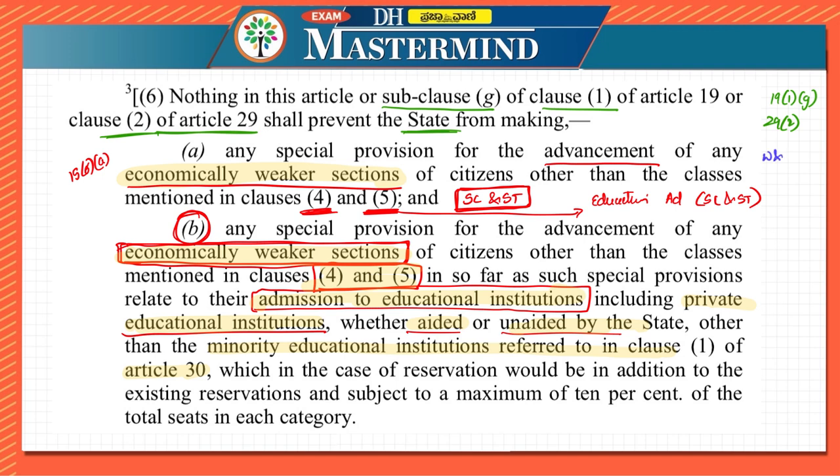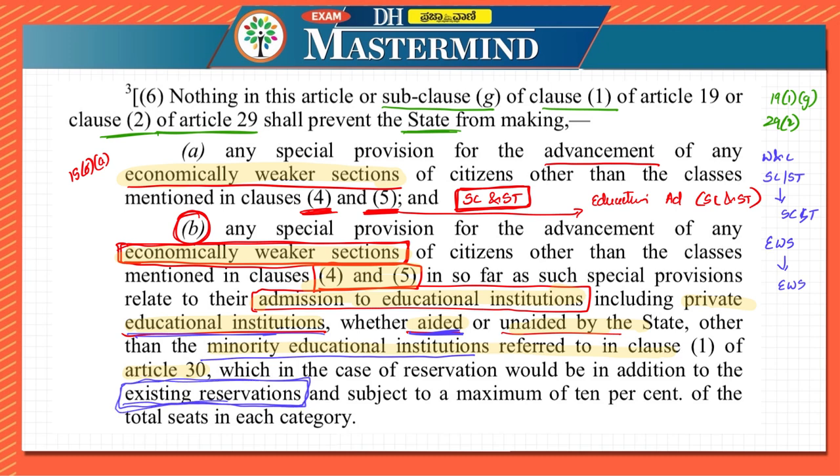First we mentioned women and children, then we mentioned scheduled castes and scheduled tribes, and admission for scheduled castes and scheduled tribes. Later on we saw economically weaker sections, then admission for economically weaker sections. In both situations private education institutions are also included, but minority education institutions are excluded. In case of reservation it would be in addition to the existing reservation. It doesn't include the existing reservation, it will be the additional reservation.